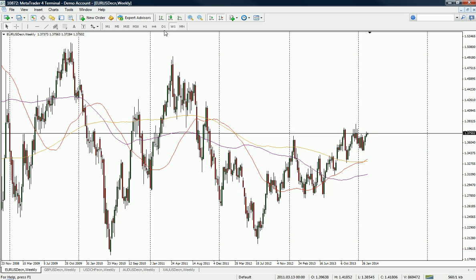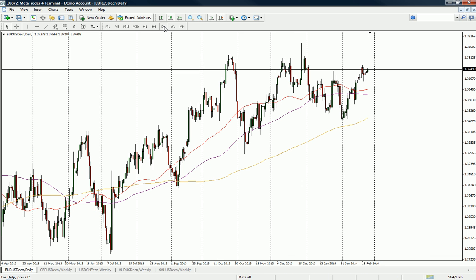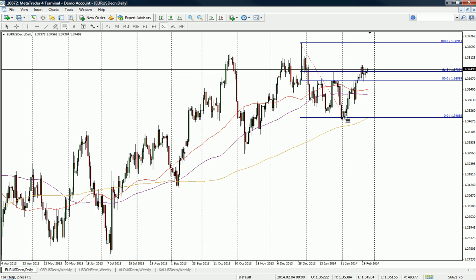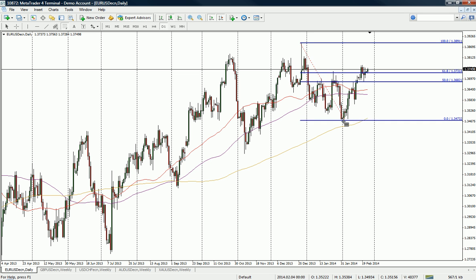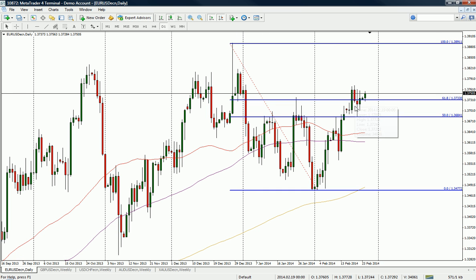In terms of the shorter term time frames on the euro dollar, in terms of what happened last week, we spoke about this fib here. We said it could act as some sort of interesting resistance, because we were hovering between the 50%, 61.8% range last week, but we got a daily candle close above, and it's just been chopping around really. It came back down, tested this 50%, which was previous resistance, and it turned into new support, and we got a slight grind higher, and we're now above this 61.8% retracement here on the euro.